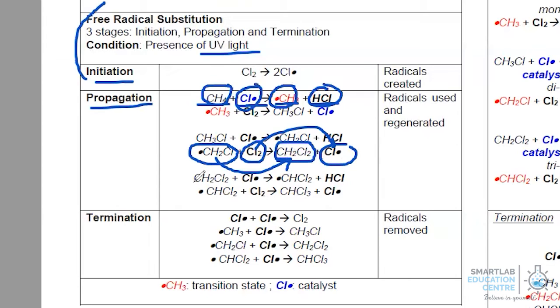So what propagation does is that you will always have one molecule reacting with a radical to produce a radical and a molecule, which means that's how the reactions continue to propagate, very much like a wave, so it never stops. The termination step describes when two radicals collide, because when two radicals collide, you end up with a covalent molecule. That's when the reaction will cease.